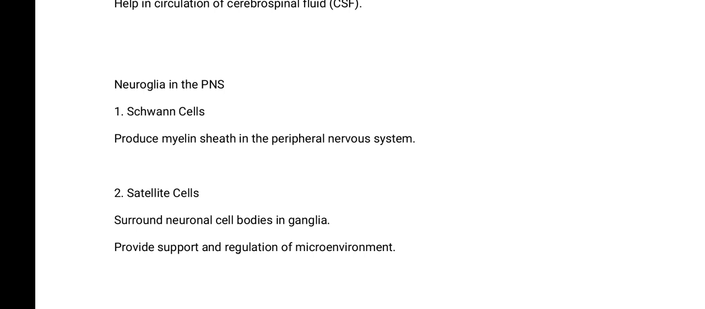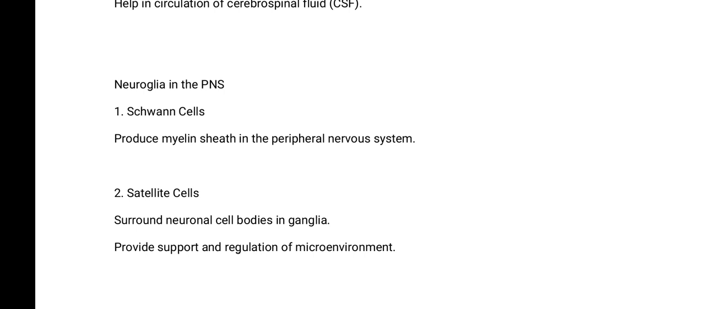Now, the Schwann cells are the cells that produce myelin sheath in the peripheral nervous system. They are the neuroglial cells that produce myelin sheath. If you remember, what is the cell that produces myelin sheath in the central nervous system? Good. The oligodendrocyte cells. Now, the Schwann cells are the ones that produce myelin sheath in the peripheral nervous system.